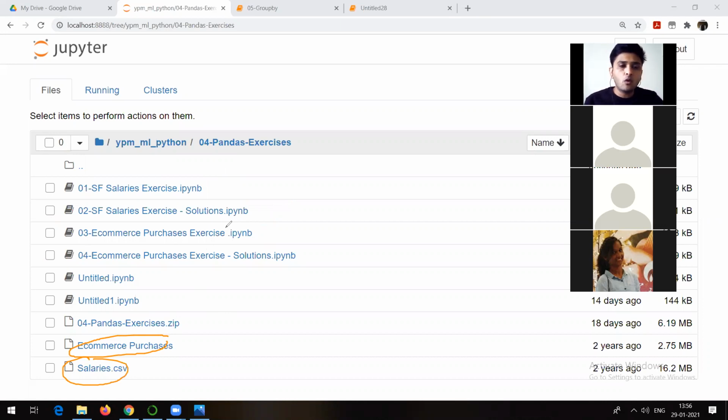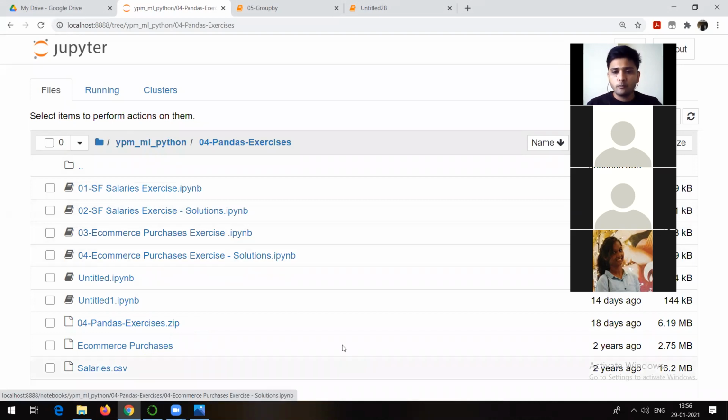Those who want can go through this, at least up to the point whatever I have covered. And for that you are going to require these particular data sets. I hope everyone is clear how to open these files, because some people were asking me that they are not able to open them. Obviously, you can open them. You just need to unzip the files first, and then you will see a folder. Go inside that folder through Jupyter, and then open the notebook. Everything is given. I hope all of you are clear, right?